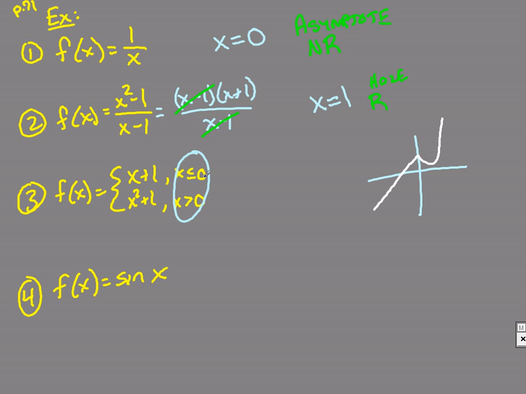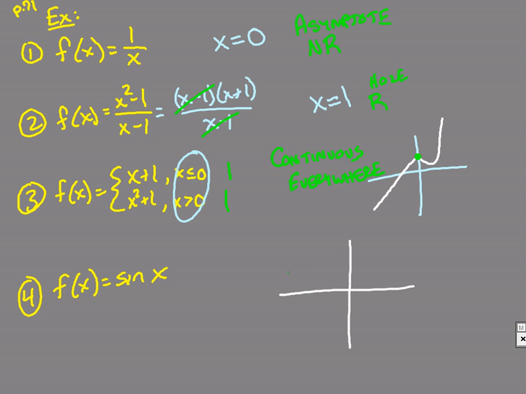So all I do is just plug in 0. When I plug in 0, I should get 1. And when I plug in 0 here, I'm going to get 1. So I am approaching the same exact spot from both directions. Therefore, the limit exists. So, is there any break going on? No. We're going to say this function is continuous everywhere as a result.